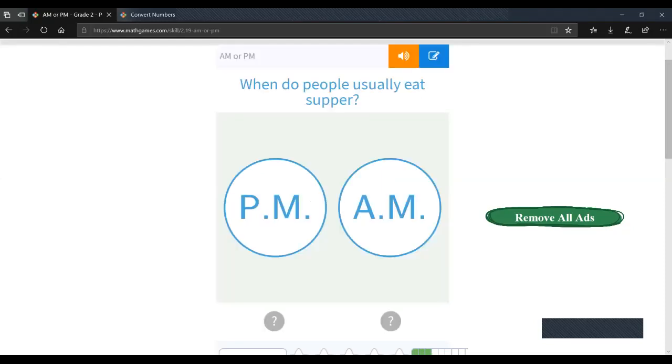When do people usually eat supper? So you might not know what supper is, but it's like a dinner or something. So it's the PM. Okay, you go outside to see the sun set. So is it AM or PM? It's the sunset. Like when you go to the sea or something, it's the sunset. So it's the PM. Very good.